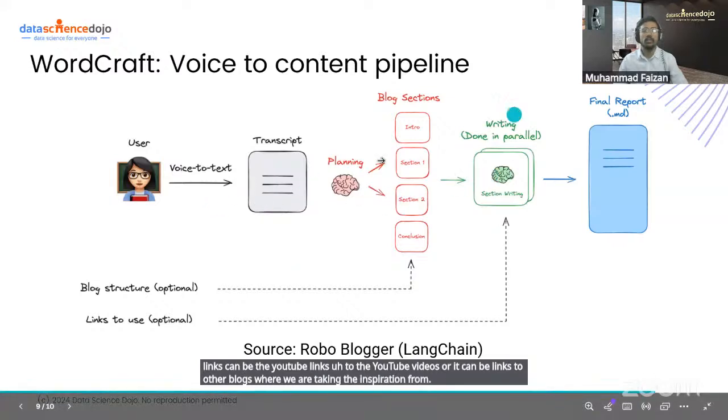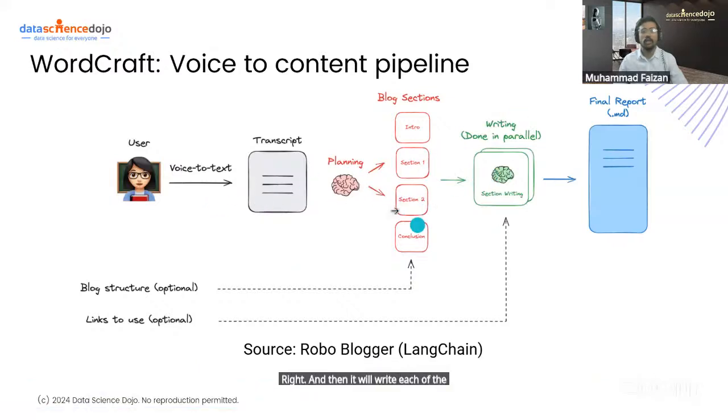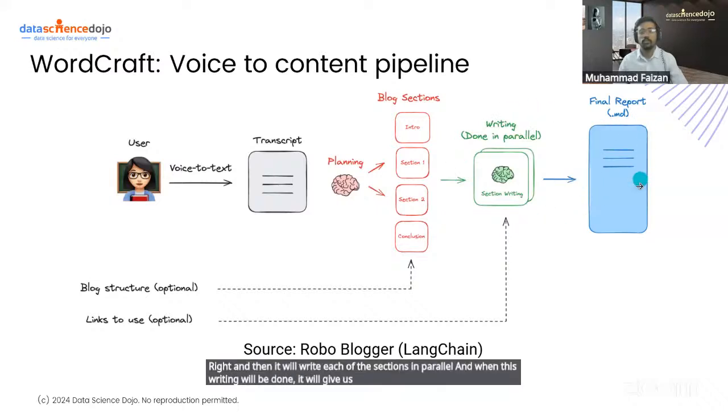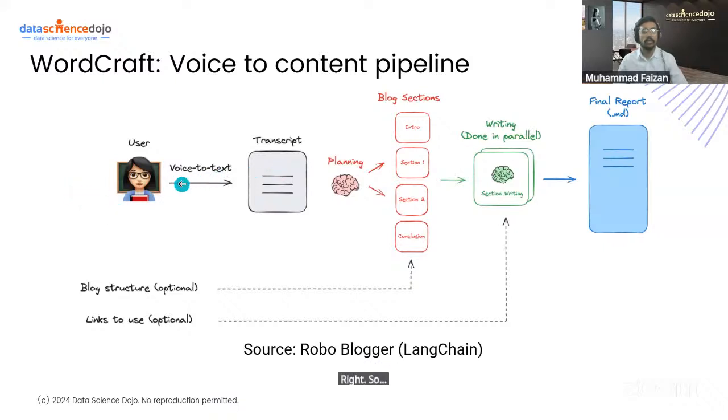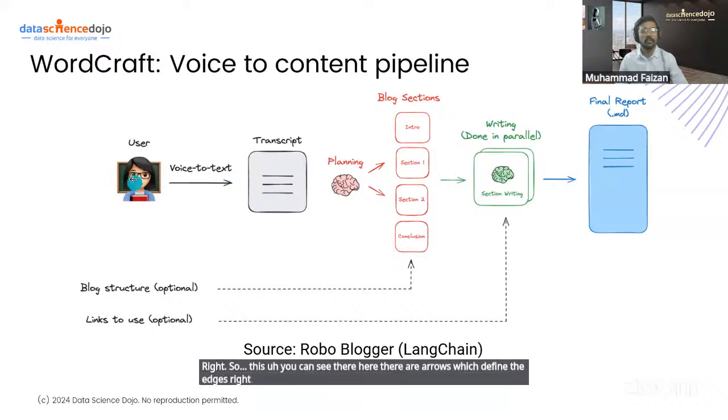And then it will write each of the sections in parallel. And when this writing is done, it will give us a final report which will be our final blog, right? So you can see there are arrows which define the edges, right? There is the edge coming from the user to the transcript, which transforms our user's spoken voice into a text file.